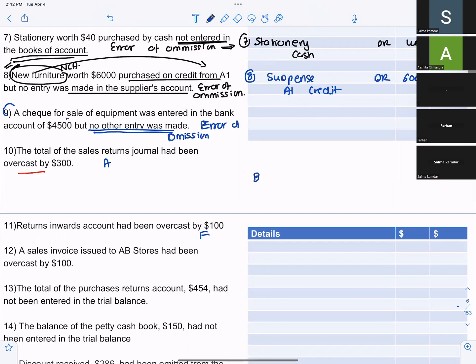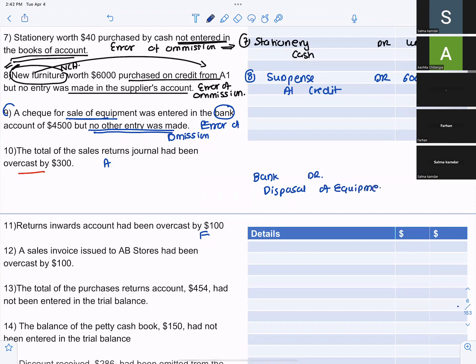First, give me the entry to sell the equipment. Sale of equipment will be cash debit and sales credit. But it's bank account. Okay. So debit. Is it sale of goods or is it sale of assets? Sale of assets. So bank debit, what credit? Disposal of equipment. Just remember this. Okay, disposal of equipment.